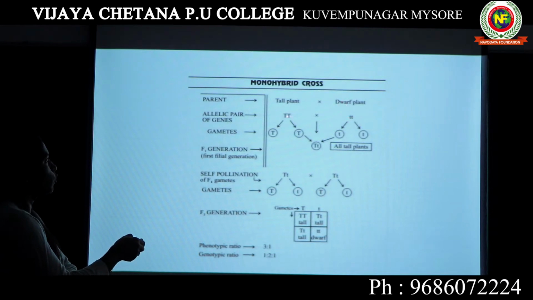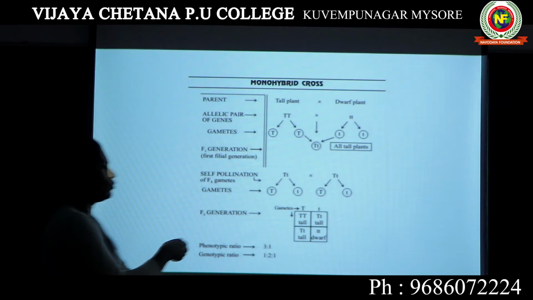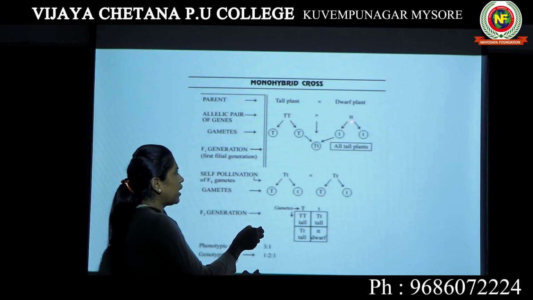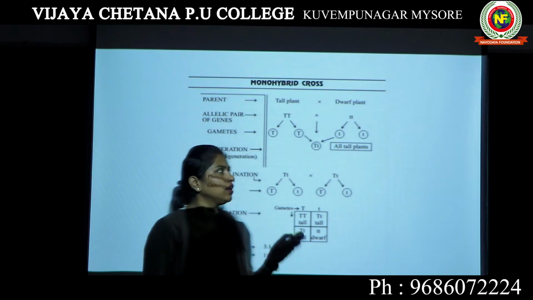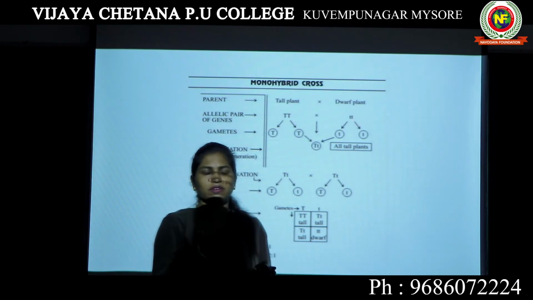Why 2 T's? Can we not just use one capital T to denote the tall plant and one small t to denote the dwarf plant? We cannot do it. Why? The reason we are using two capital and two small letters here is because capital T and small t refer to genes.